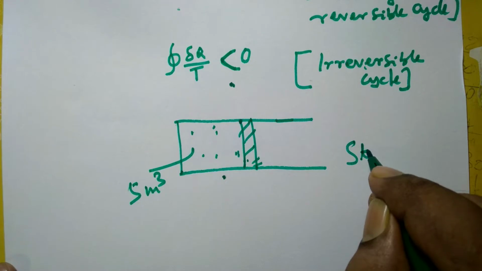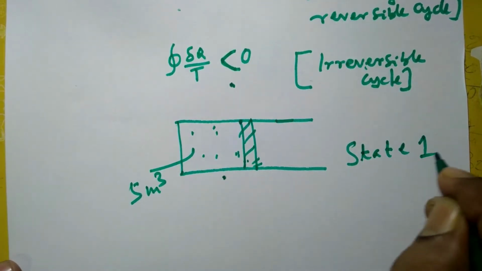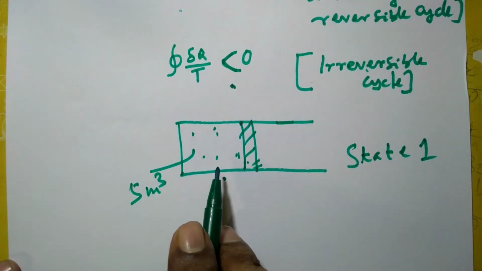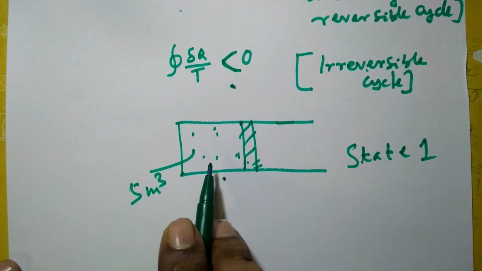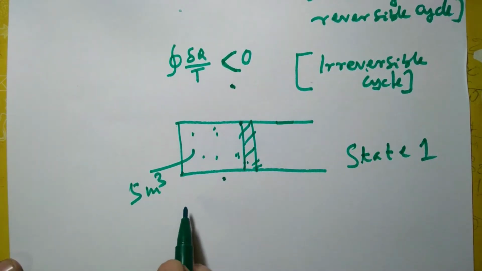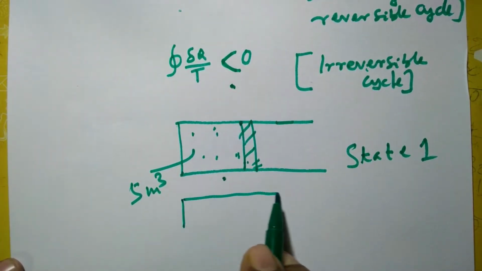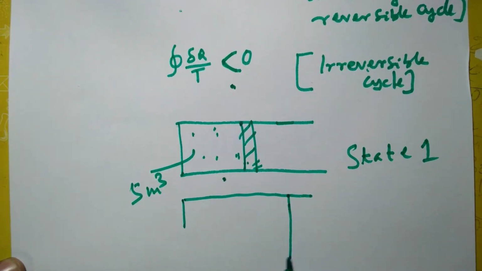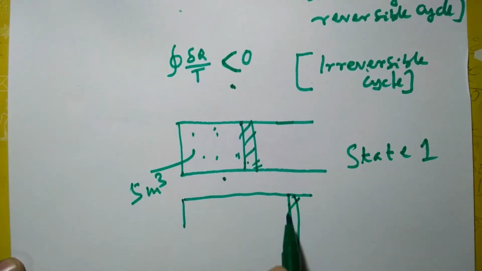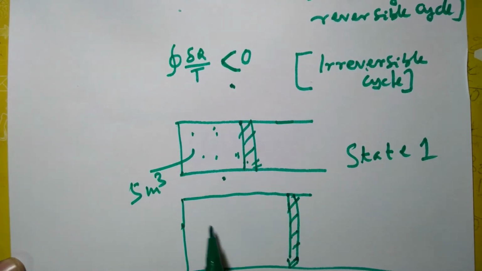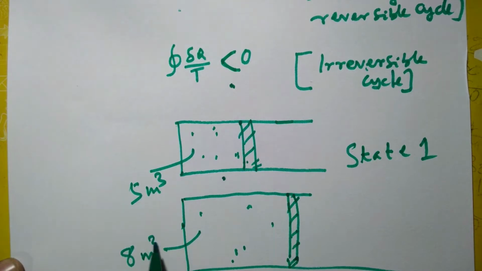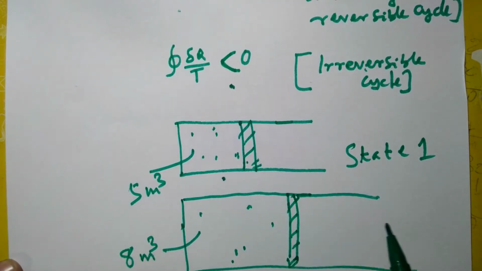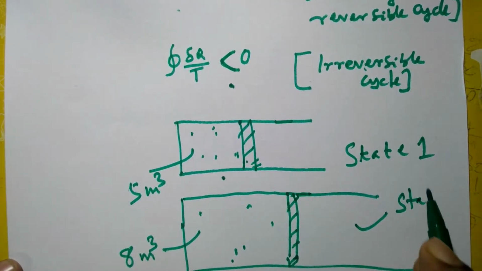Somehow if we expand the gas, its volume may increase to 8 meter cube, and this is state 2.